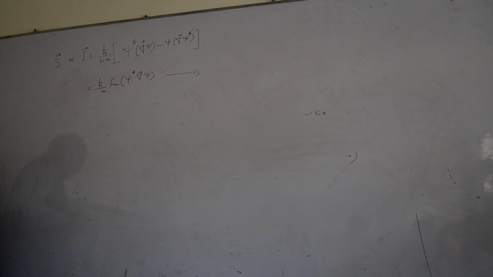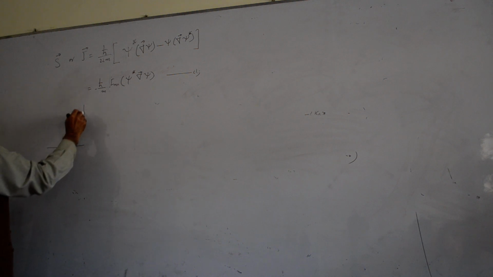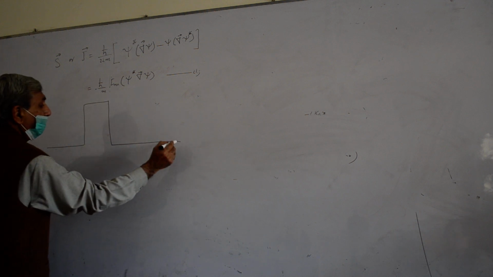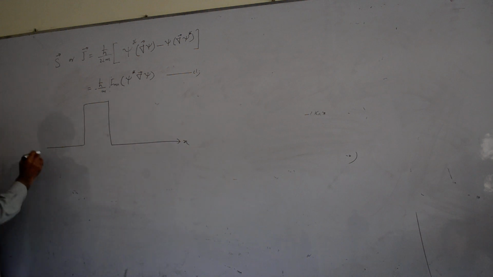The potential barrier problem. You see, the potential barrier is defined like that. Particles of mass m and energy E are moving in that direction.